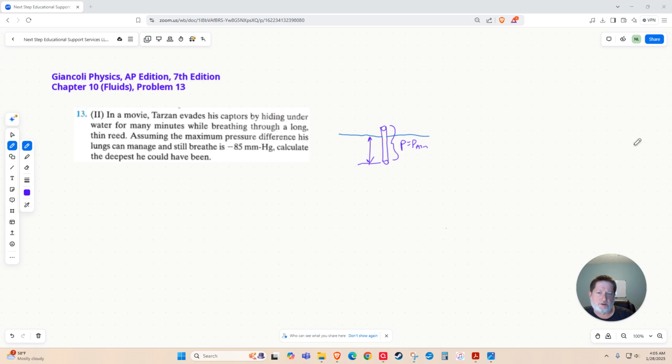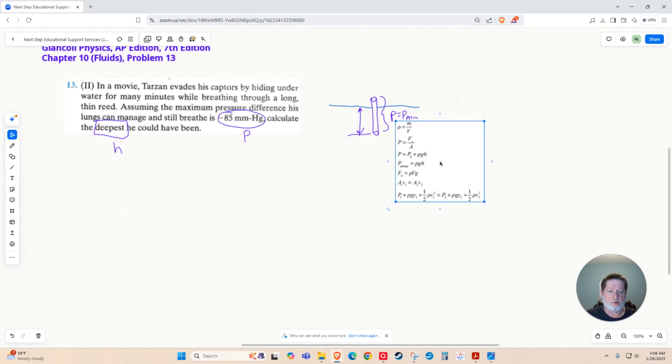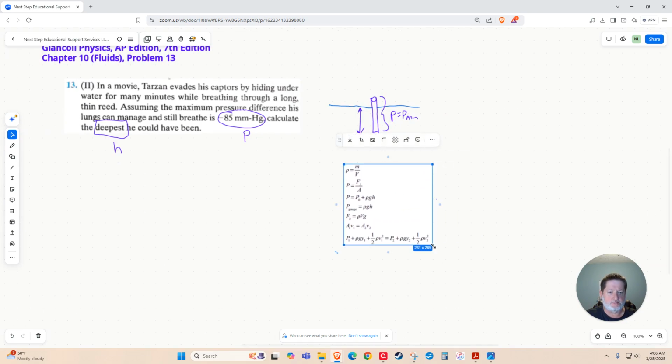Okay, using our problem solving strategies, we know we're dealing with a pressure here. Again, this is one of the odd units of pressure that you may not be familiar with, often used in meteorology, millimeters of mercury. They're asking us for a depth, which is basically the height of the column of water, and we have a pressure. So if we look at our available equations to deal with those quantities, grab our equations from our equation sheet, or your textbook as the case may be.